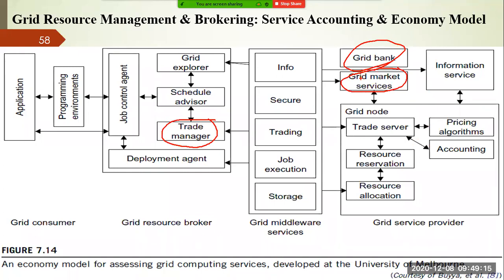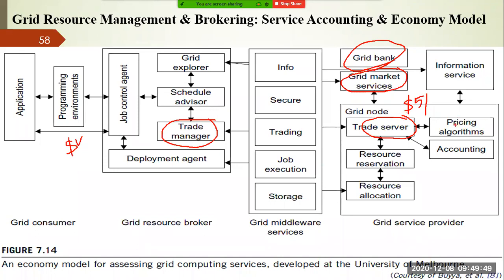And grid market services allow the resource owners to publish their services. Multiple owners can participate in the grid, right? That's why you have to monitor their resources. And there is a trade server here. The grid trade server negotiates with the resource user and maximizes the benefit. For example, the service provider is saying $5 per second, but the user is willing to pay only $4. Such negotiations will happen in the trade manager.